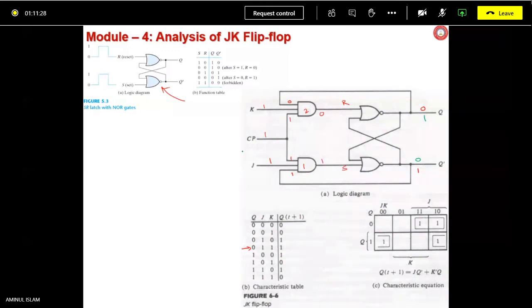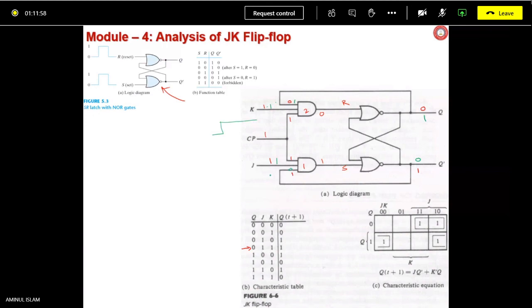But suppose the clock is remaining high, and J and K were also remaining high. Now this changed value of Q is coming here. 1 is coming here, and the changed value is 0 here.